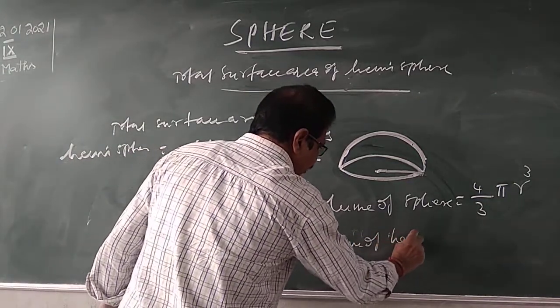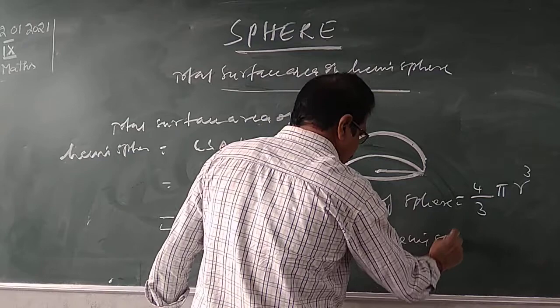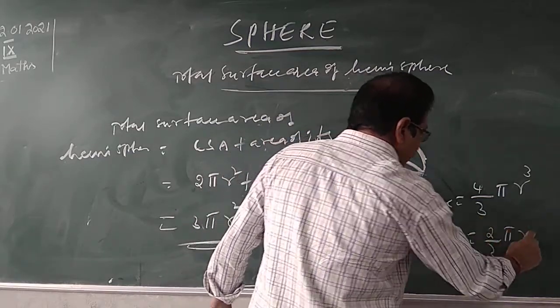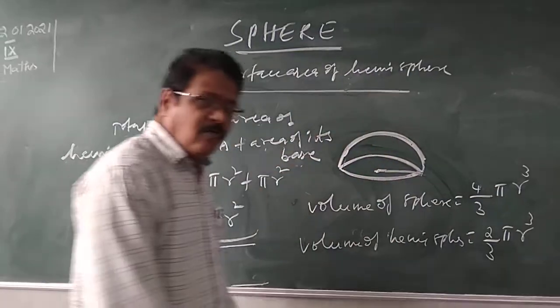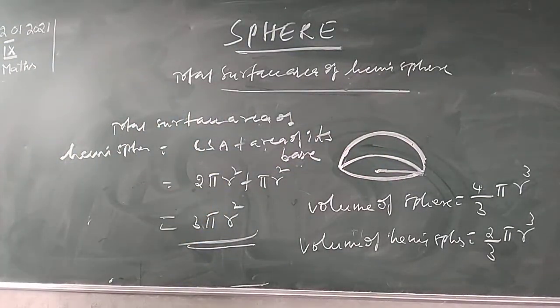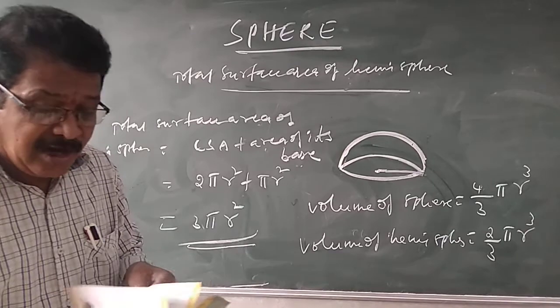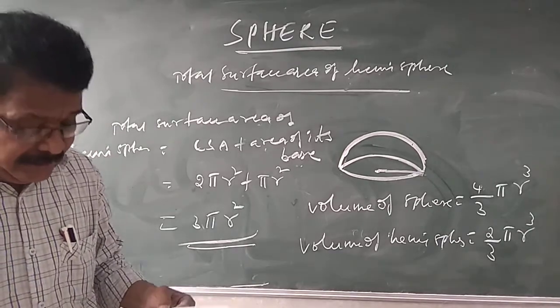Volume of hemisphere is 2/3 pi r cube. Volume of sphere is 4/3 pi r cube, volume of hemisphere is 2/3 pi r cube. So this is the concept of the sphere, children. I hope you clearly understood.